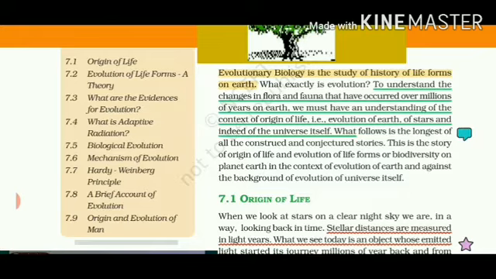And the last topic is evolution of man, how man originated in Africa and how changes in the body parts resulted in evolution.